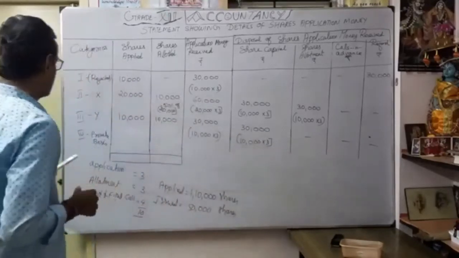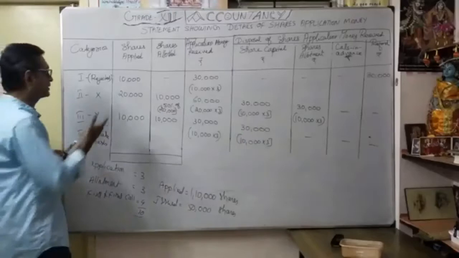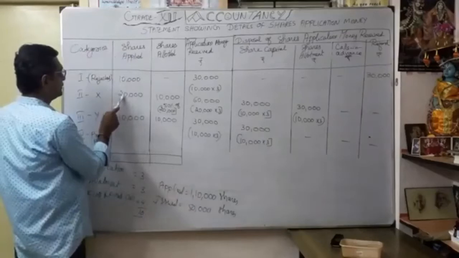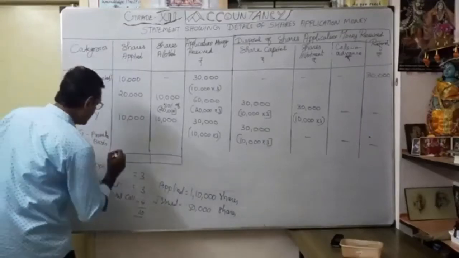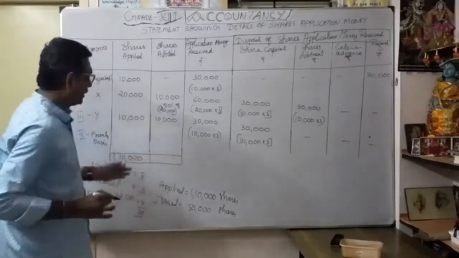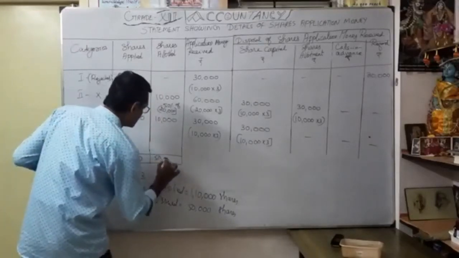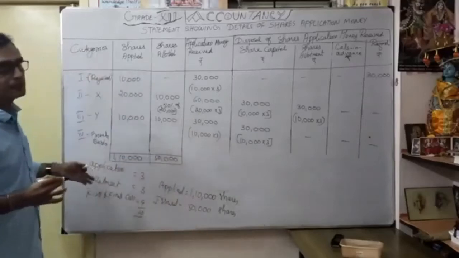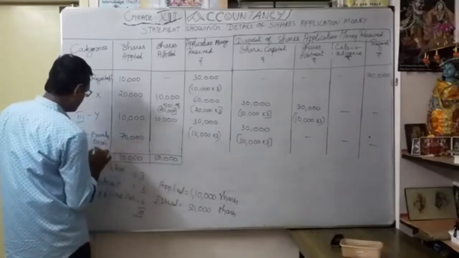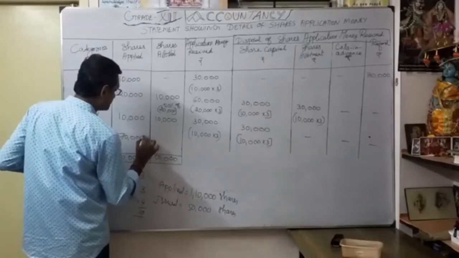Okay, so here, what is the fourth category? Whatever the balance, you consider for the pro rata basis. Actually, how much shares applied? As 1,10,000, you deduct 10, 20, 30, 40. So what is the balance? So here 1,10,000 applied. That you have to mention here. Okay. Actually, how much are we going to allot? You are supposed to allot only 50,000. So naturally, how much shares applied here? You get it, that is 70,000. Okay. So this is the balancing figure, this 70,000.